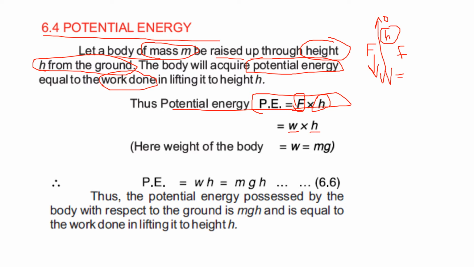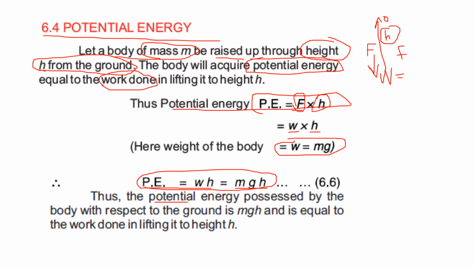And all of you know that the weight of a body is given by W is equal to mg. So the potential energy will be equal to WH, and if we put the value of W, we will get mgh. So potential energy is equal to mgh. This is the formula for potential energy.